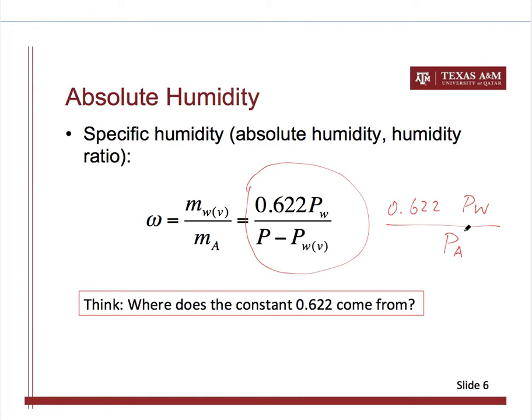Now, here I have a question for you. Where does the constant 0.622 come from? You can go back to that table that I showed you previously, and you can figure out where this comes from.